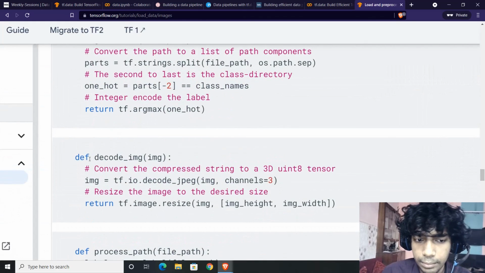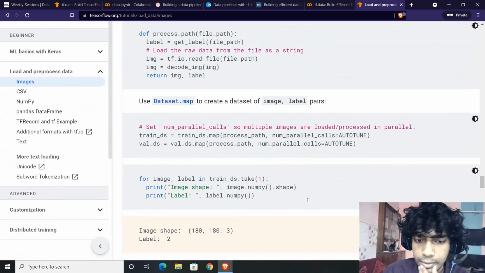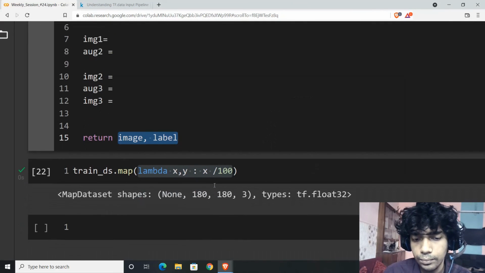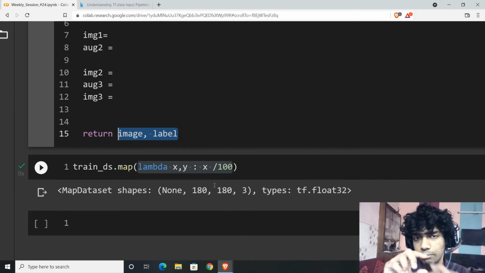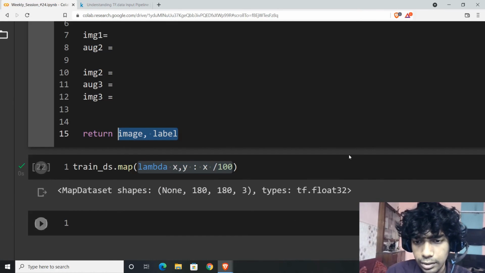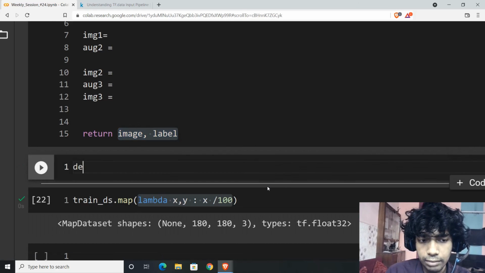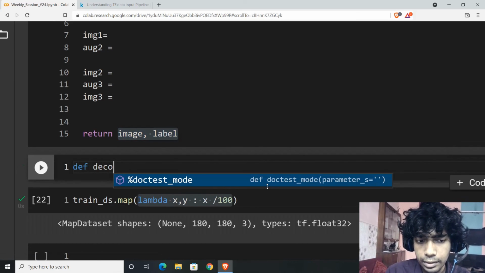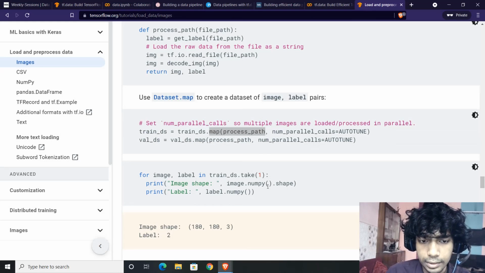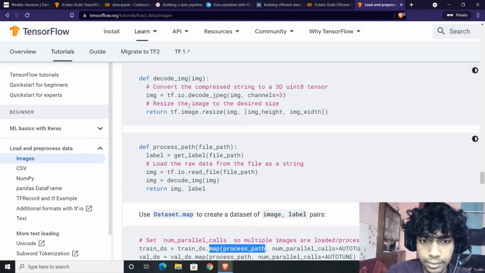What is this decode image? So what happens usually is it reads the paths, and those are file paths. So how do you get the image out of the file paths? You again need to define a function which is usually decode image or JPEG, whatever it is, depending upon the use case. Over here we have decode image.